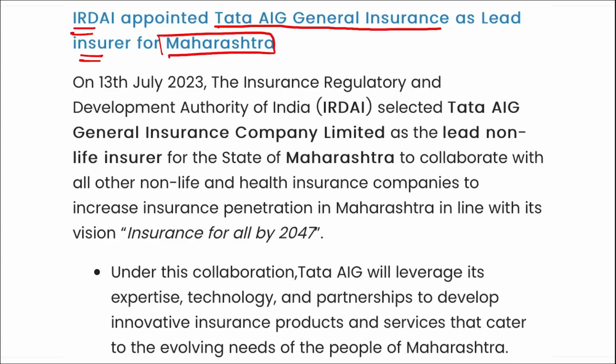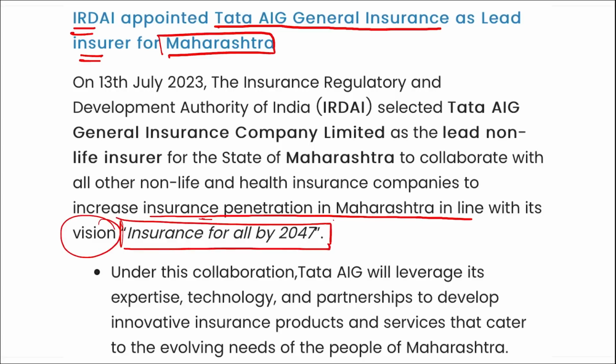Under this collaboration, Tata AIG will leverage their expertise, technology and partnership to develop various innovative insurance products and services that will cater to the needs of the Maharashtra people, right? And there is a vision for the people of Maharashtra, that is insurance for all by 2047. So you need to remember this, for insurance penetration in Maharashtra in line with their vision, insurance for all by 2047, correct.